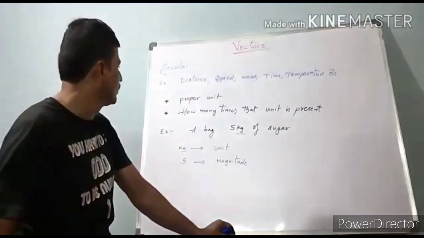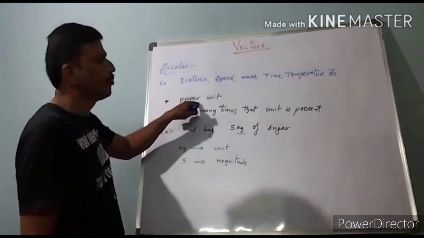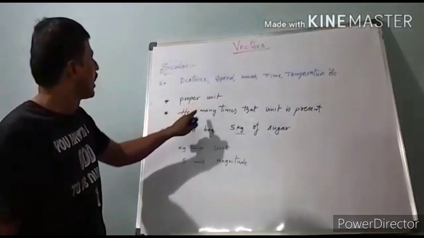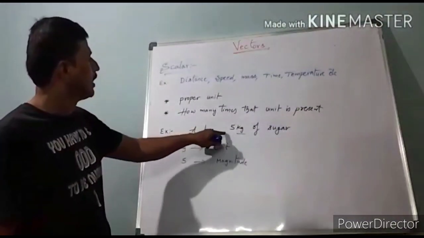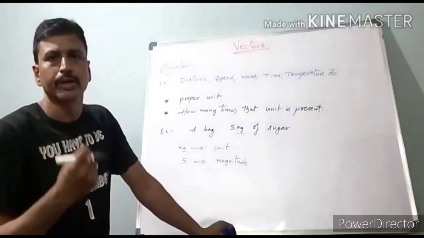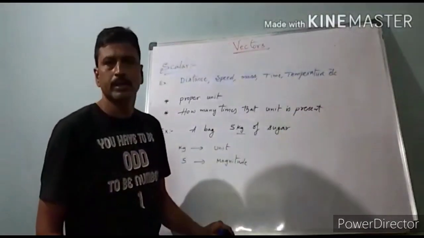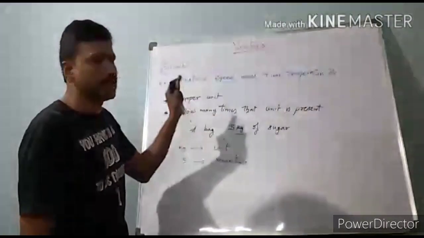So again I am repeating, a scalar quantity should have a proper unit and how many times that unit is present. Here kg represents unit, 5 represents how much sugar is contained in that bag. This is a scalar.